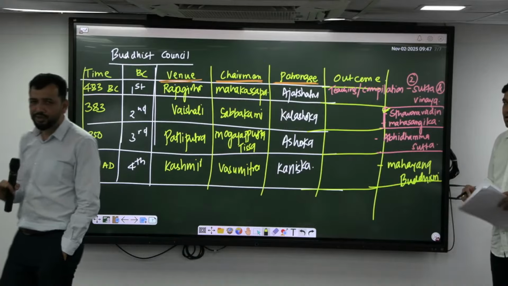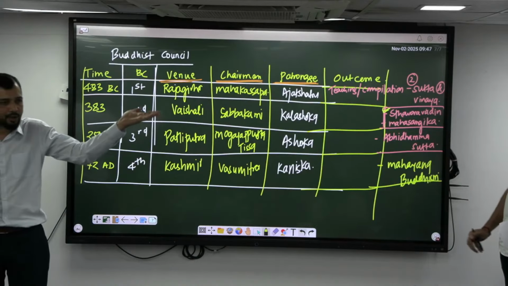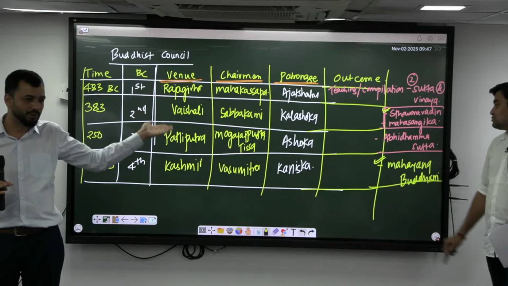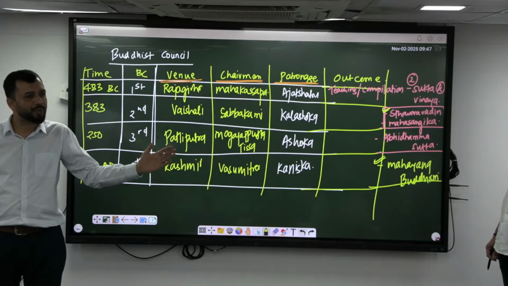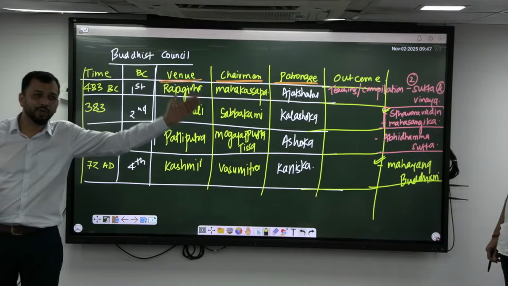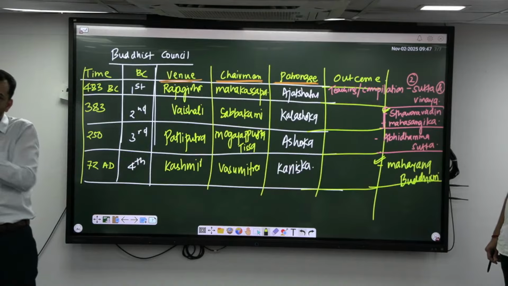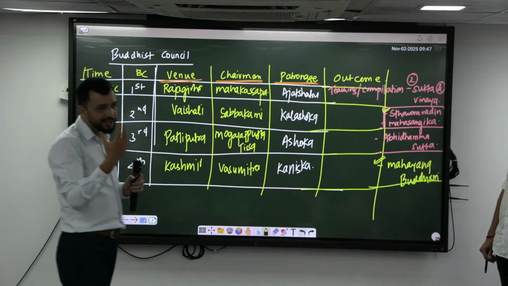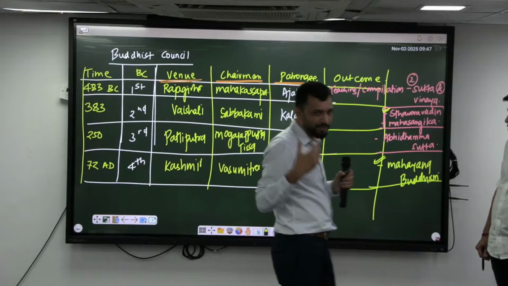Now, in the fourth council, Mahayana Buddhism, with the patronage of Kanishka, who himself was a follower of Mahayana Buddhism, there was a proper division within Buddhism. One is Hinayana, one is Mahayana. Now, within the Staviravadins also there will be subsects coming.